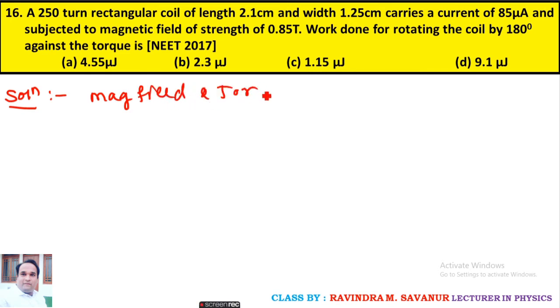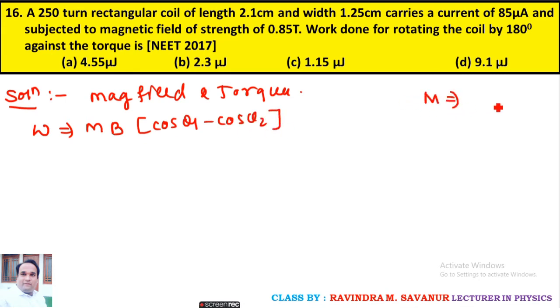and torque acting on the rotating coil, whose work done can be given by M B into cos theta 1 minus cos theta 2.